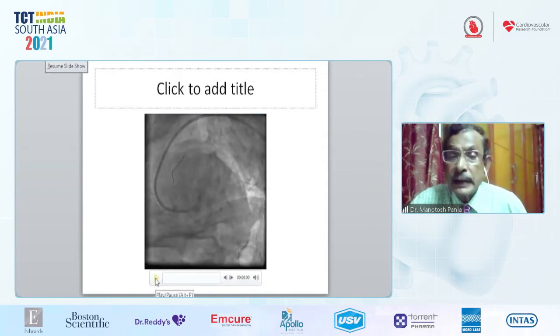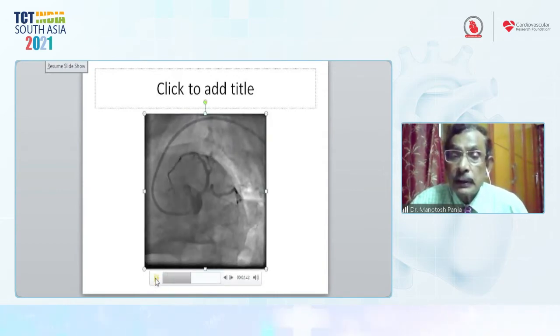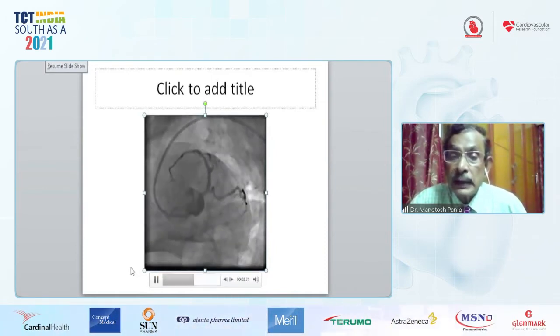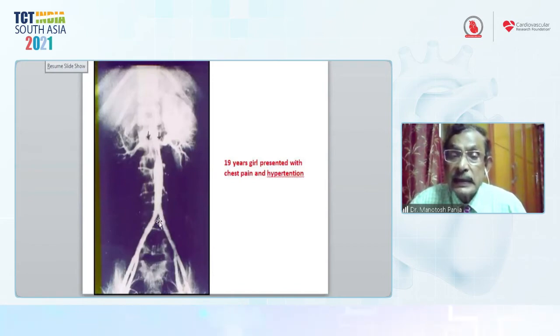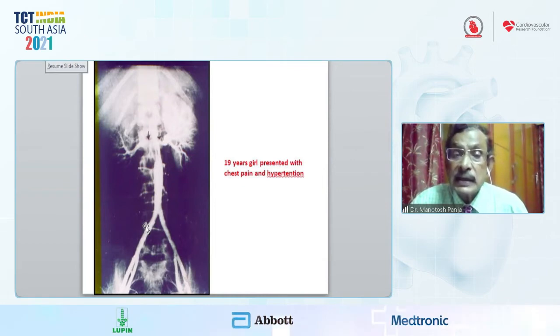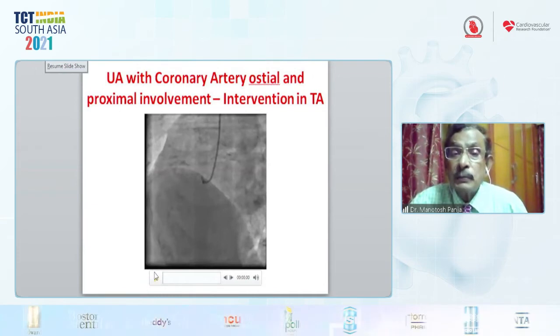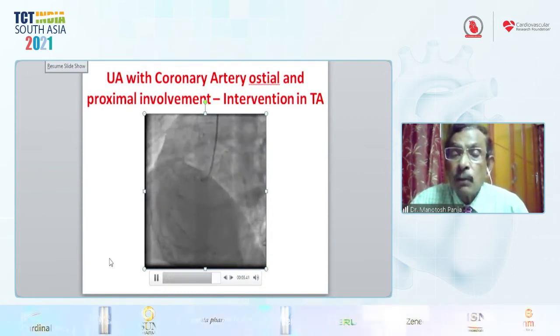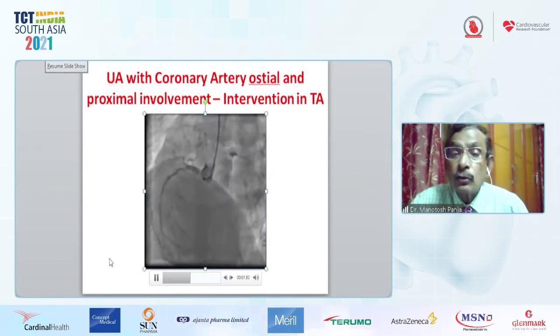Next important case, where we're talking about the appreciable result of the LMCA as well as the proximal LAD. Next interesting case is a 19-year-old girl presented with chest pain and hypertension. Here the hypertension is due to bilateral renal artery stenosis, juxtarenal abdominal aorta severe narrowing. And you see the angiography of the patient, who presented with unstable angina. Angio shows the ostium of the right coronary artery about 90% blocked and the proximal RCA also narrowing.